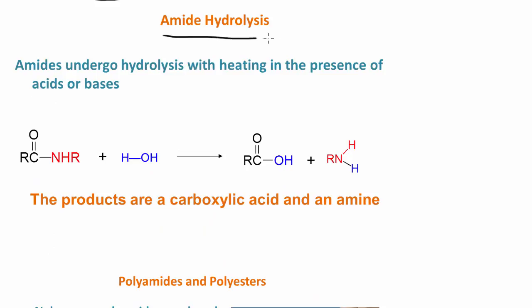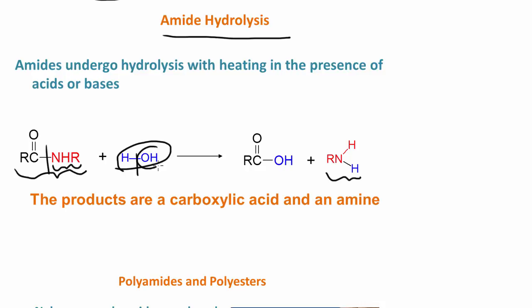Amide hydrolysis, okay, just like we talked about ester hydrolysis. So we start off with an amide. We heat the amides in the presence of a base or acid. So in this case here, we have the amide, okay. Here is the water. And what's going to happen is this bond here is going to break. It's actually the reverse of the formation of an amide. And this bond will break.